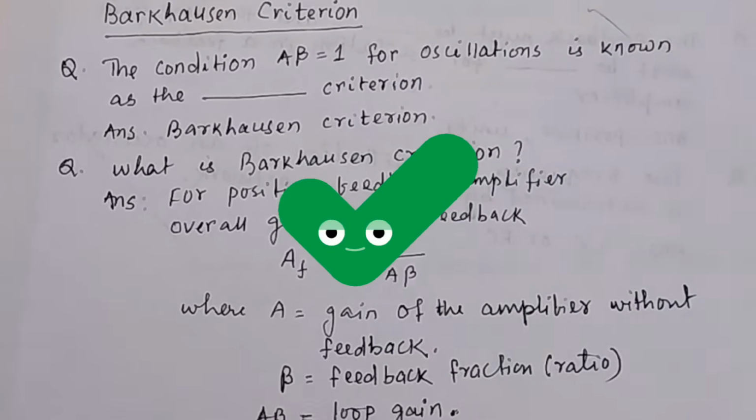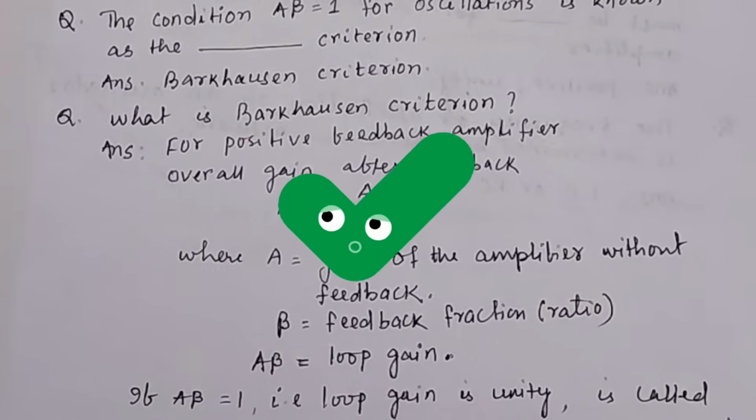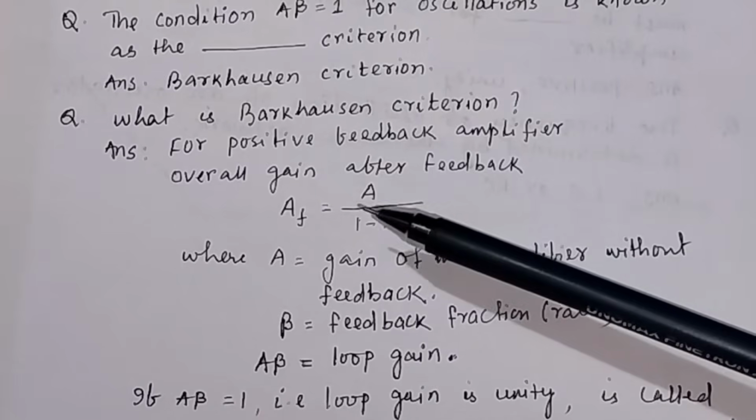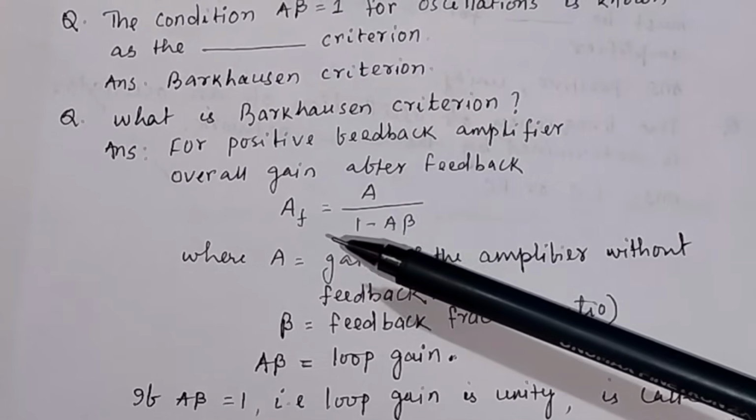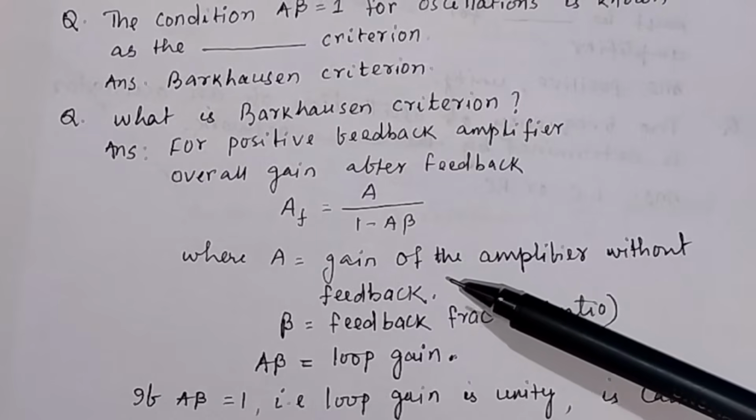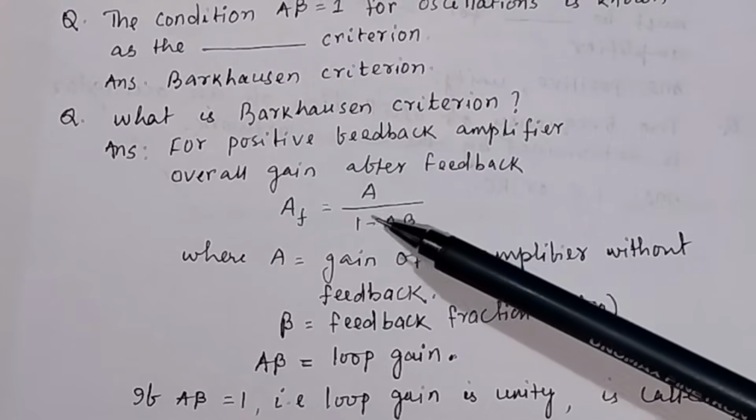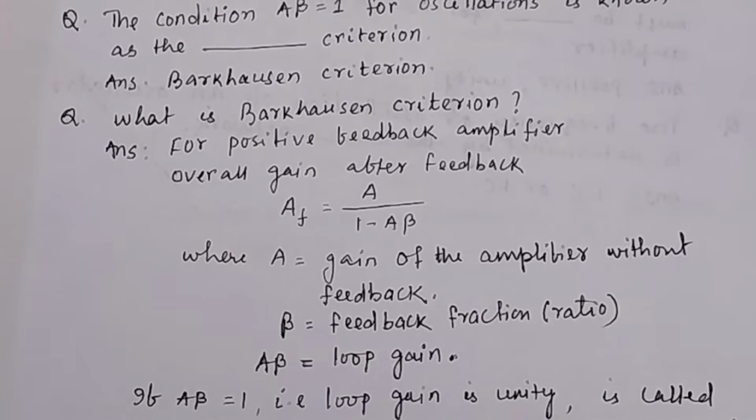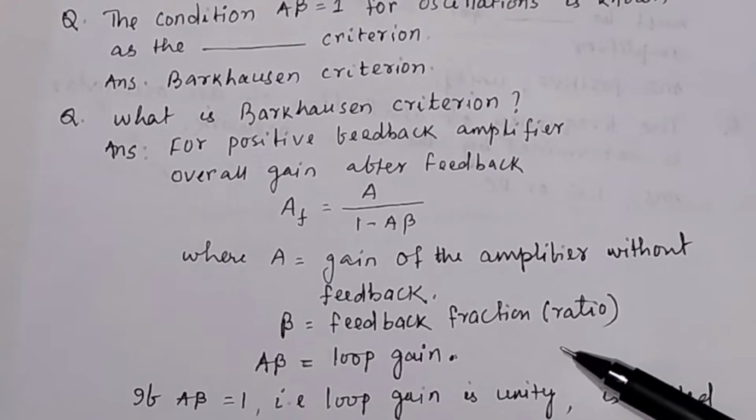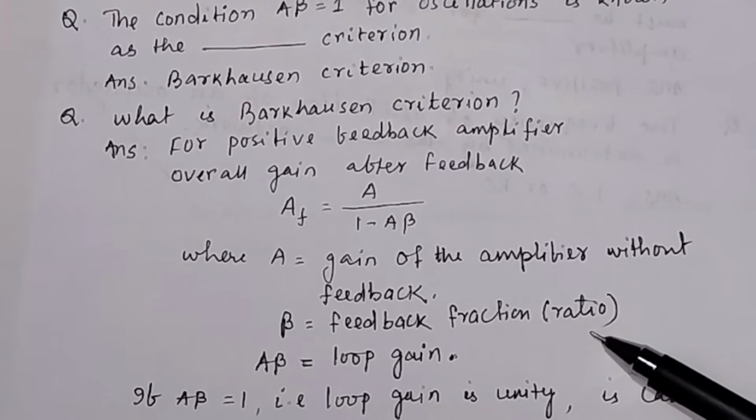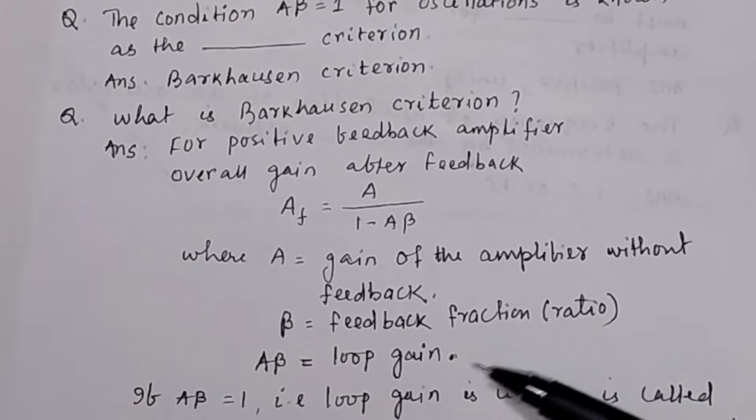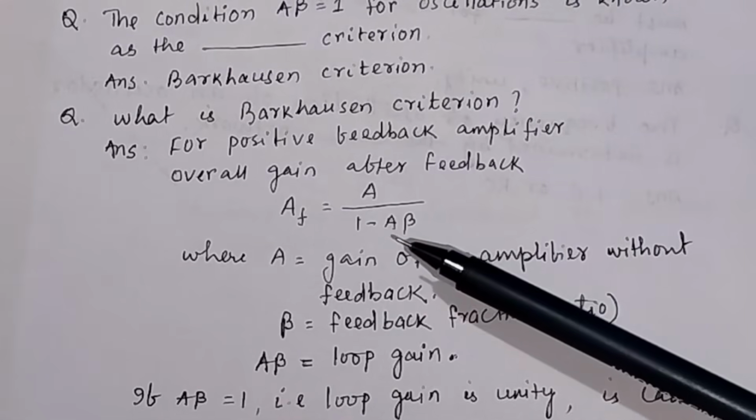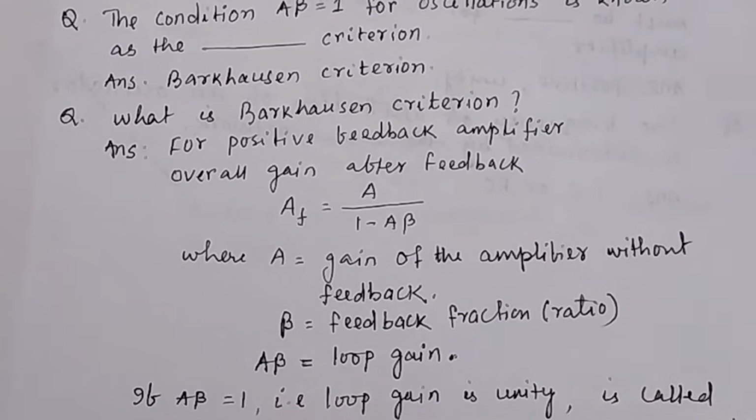And what is AF? AF is the gain of the amplifier with feedback. After feedback, the gain of the amplifier is equal to AF. And what is A? The gain of the amplifier without feedback. If there is no feedback, the gain is equal to A. If there is feedback, the gain is equal to AF. Then what is beta? Beta is the feedback fraction or feedback ratio. If you multiply A with beta, it is called the loop gain. So this quantity A into beta is called the loop gain.